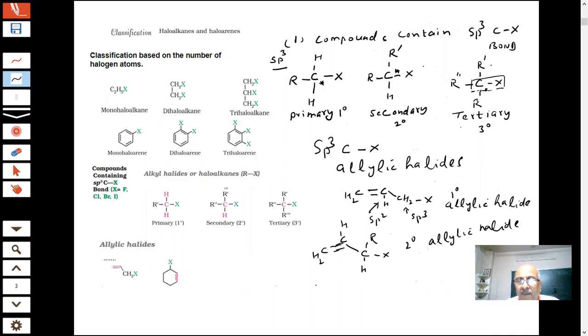Another one I can write: CH2 double bond CH. If I write R and here R dash, students, now what type of allylic halide is this? This carbon which is attached to the halogen is attached to how many carbons? 1, 2, 3 carbons. This is a 3 degree allylic halide. So you can see that we can have 1 degree, 2 degree and 3 degree allylic halide, students.